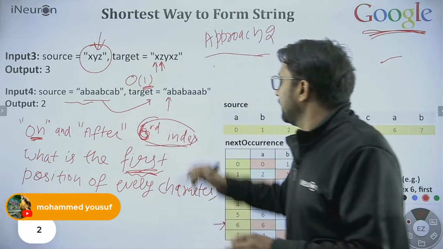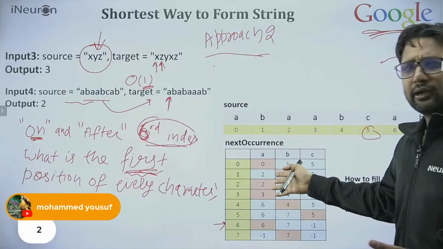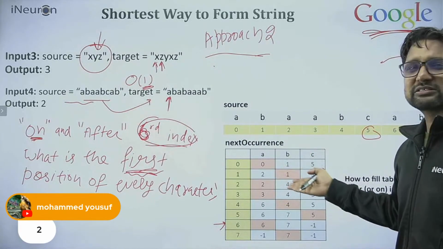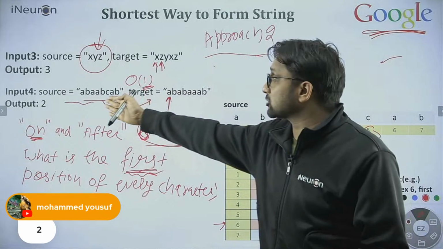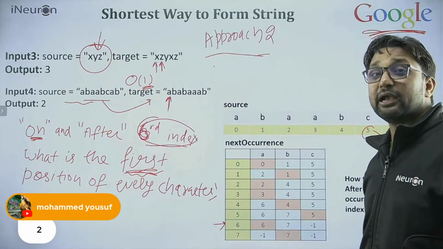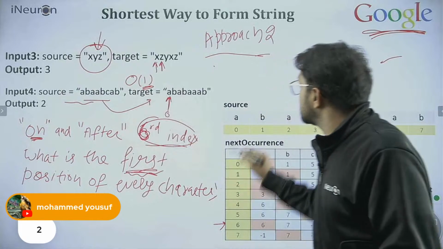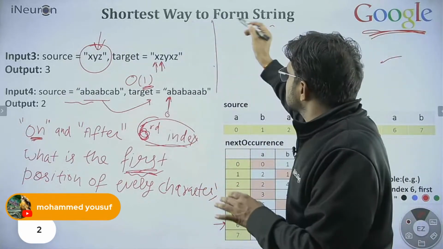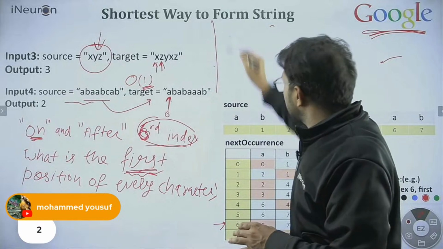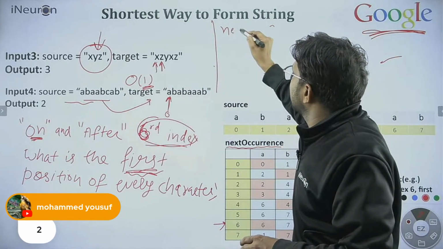Fine, okay. Starting from A, I will ask the table directly. Hey table, can you please tell me where is A in the source? Can you give me the index of A in the source? So we just go to the 0th position. Let me write over here. Let me make a space. So we are going in the table. Let me name this table next occurrence. I'm calling it next.